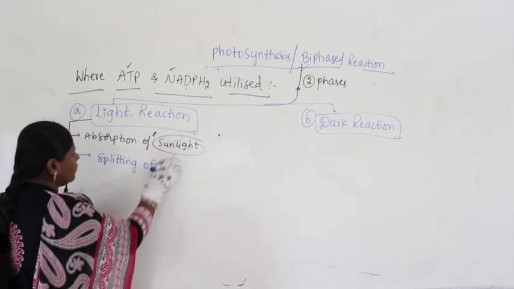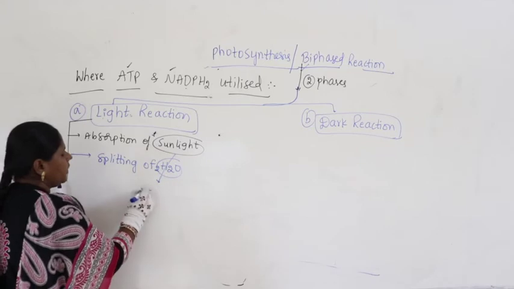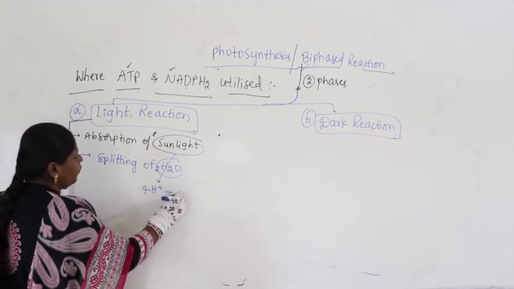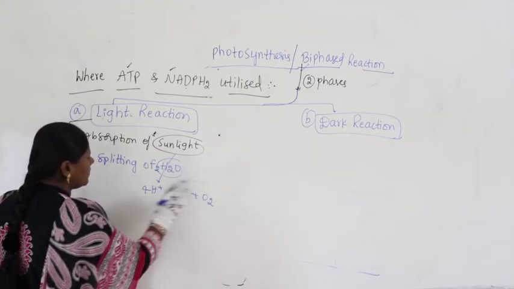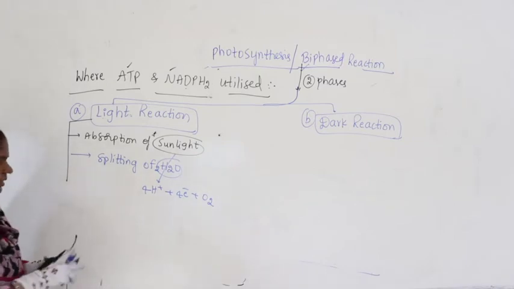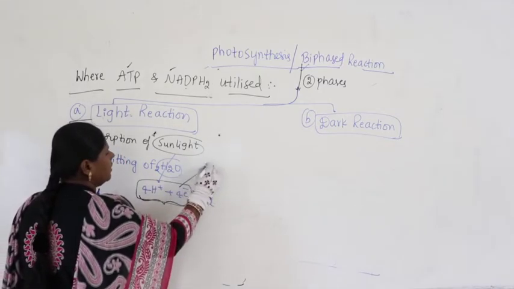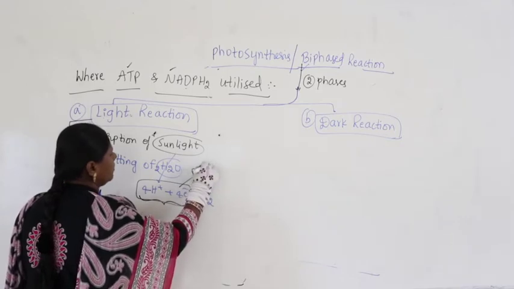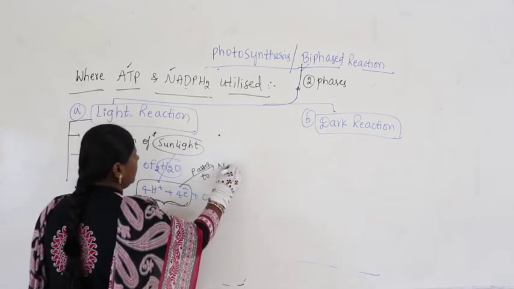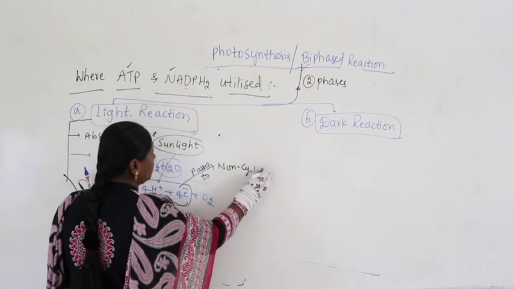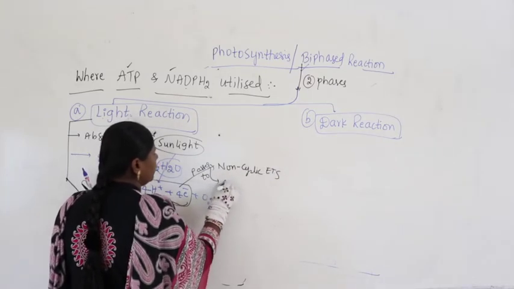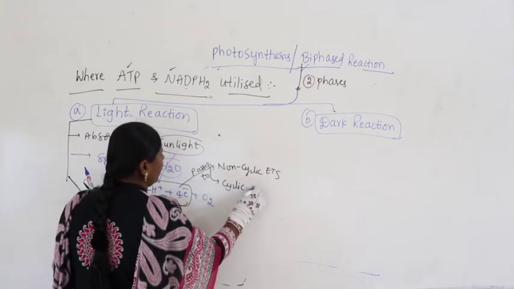Splitting of water leads to formation of what? If you take 2 water molecules, 4 protons, 4 electrons and oxygen. Now these electrons, where do they pass to? These electrons and protons pass to non-cyclic electron transport system and cyclic electron transport system.